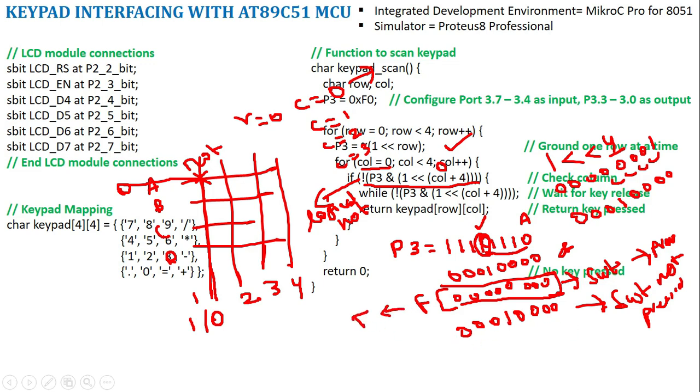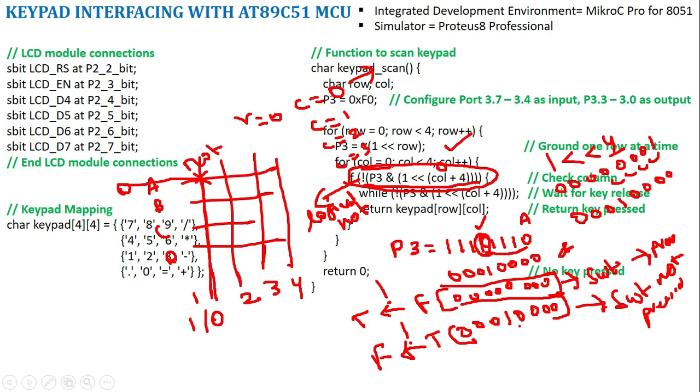So some value is there, so it is a true condition. When I do logical NOT, so we are doing the exclamation mark here, it becomes false. Right? So when the switch is pressed, what happens? My if condition is satisfied. When the switch is pressed, my if condition is satisfied. If the switch is not pressed, the if condition is not satisfied.